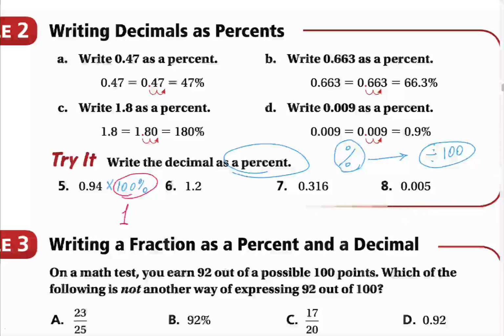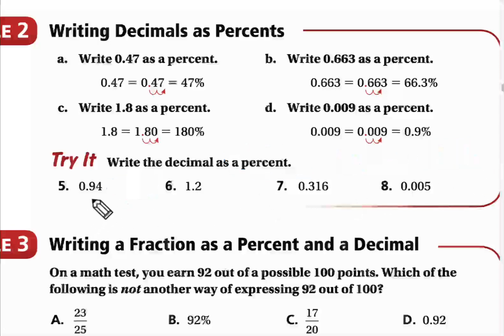And when we multiply by 100, we move the decimal point to the right or left? Right. How many digits? 2. After that, we put the percent sign. So move the point 2 digits. It will be 94%. Excellent. Great work, Nasrallah.